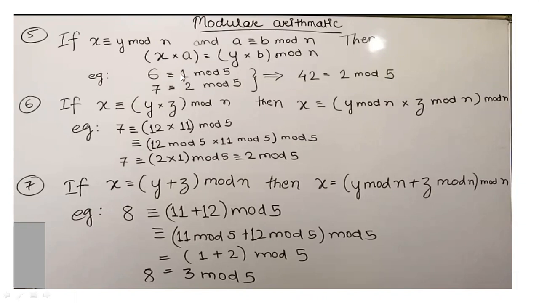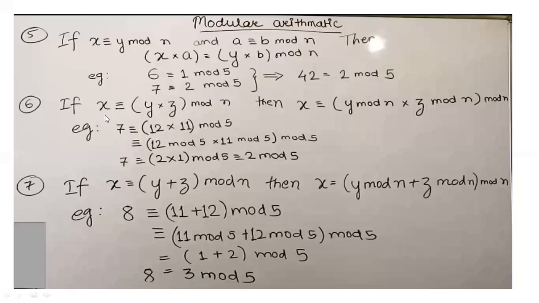So let us consider one example to understand this, and see whether we get the correct modular arithmetic equation or not. 6 congruent to 1 mod 5, 7 congruent to 2 mod 5. So here, according to this equation, x times a, so 6 times 7, that is 42, and 1 times 2, that is 2 mod 5. Now here again, if you divide 42 by 5, the remainder you will get is 2, right? So in this way we can simplify this equation.